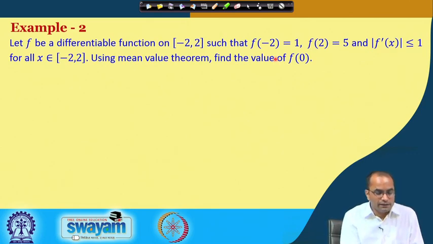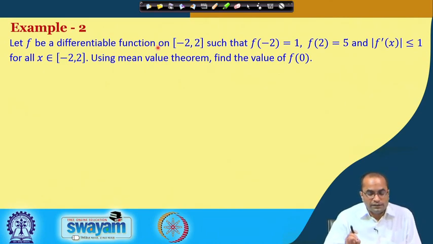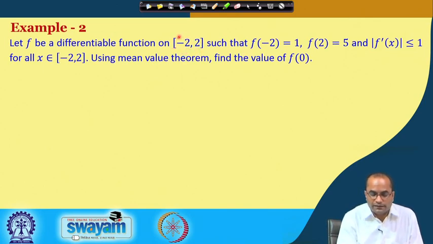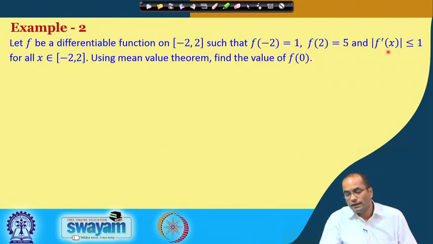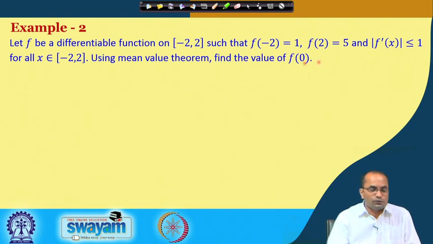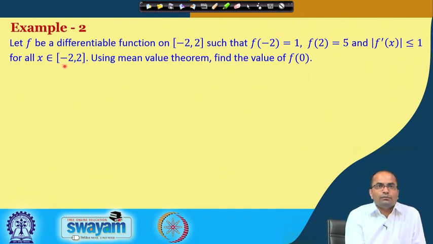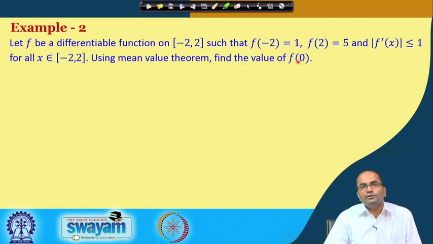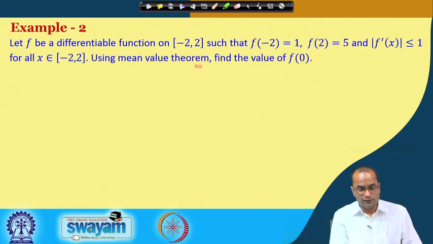In the second example, we consider that f is a differentiable function on the closed interval [-2, 2], such that f(-2) is equal to 1 and f(2) is equal to 5, and there is another piece of information here that |f prime x| is bounded by 1 for all values of x in the interval [-2, 2]. Using the mean value theorem, we want to find the value of the function at 0.